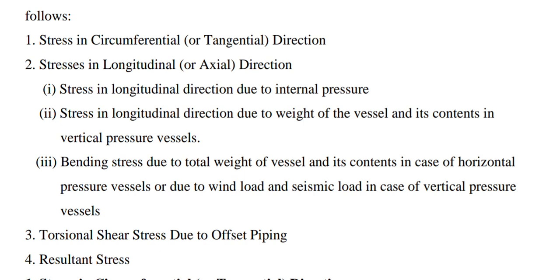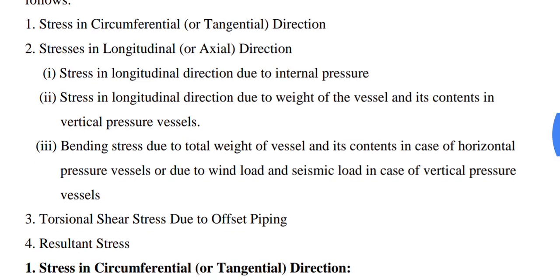The stress in the circumferential direction, that is sigma t, that we have discussed in stress generation in a thin cylinder. The stress in the longitudinal direction: depending on the condition, there are three different categories. First is stress in the longitudinal direction due to the internal pressure.